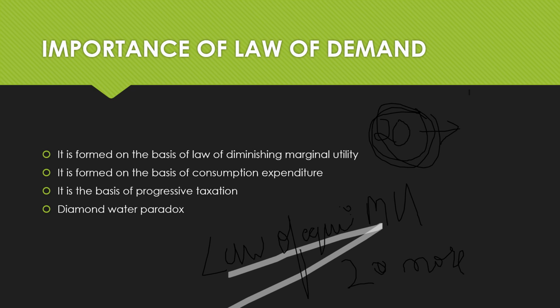So that's how the law of demand and the law of equi-marginal utility, both of these are suggesting that at higher prices you shouldn't be buying a lot of products. That is, the demand has to be less at higher prices. The demand for the commodity in question has to be less, and at lower prices the demand can be high. As the price is less, the expenditure would be less, and thus at the lower price let the demand be high, because the income is not getting spent more in this case.